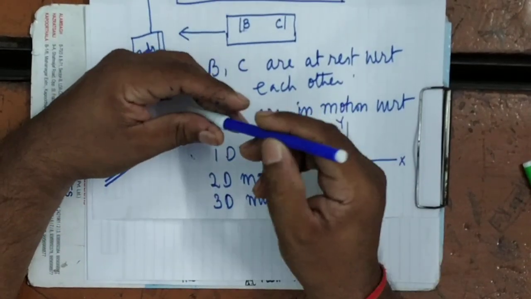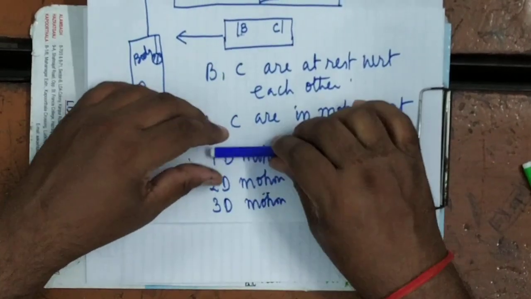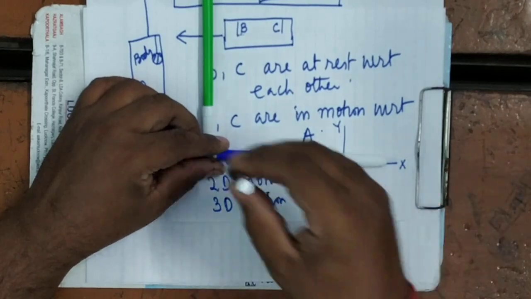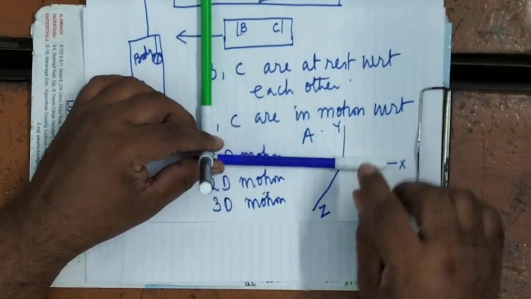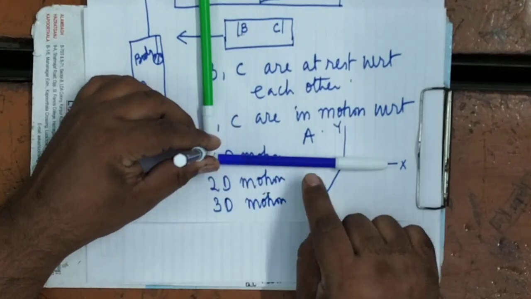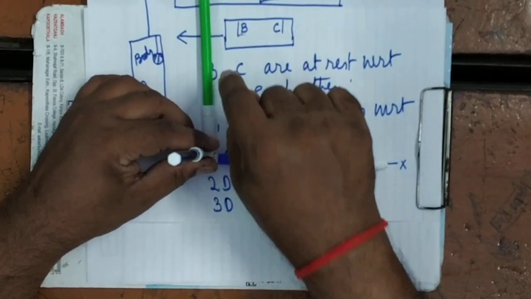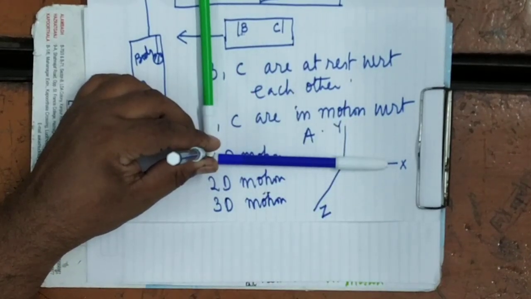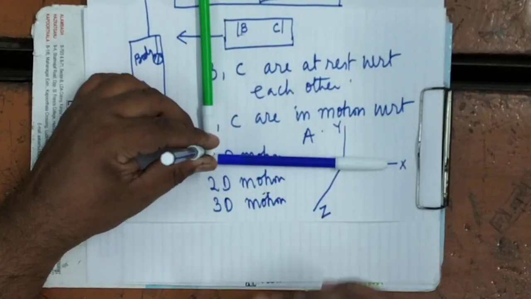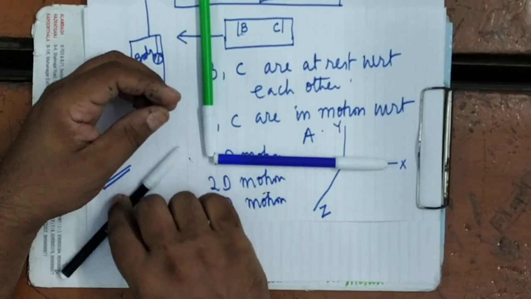I am showing to you. Suppose this is the x-axis, this is the y-axis, and this is the z-axis. It is clear. x is perpendicular to y and z, y is perpendicular to x and z, and z is perpendicular to x and y. Since it is three-dimensional and our paper is two-dimensional, that's why we represent it by this.